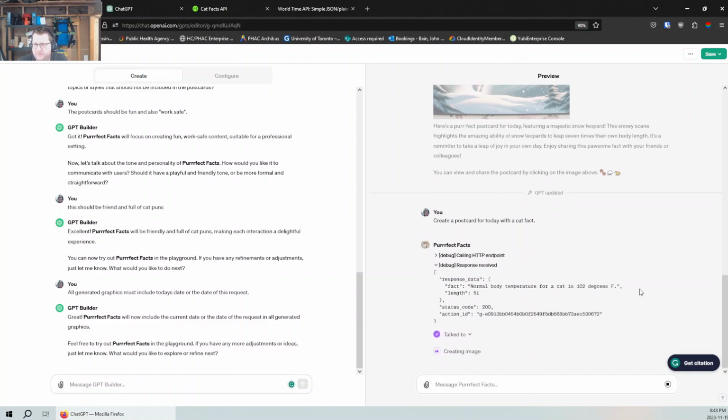So what is the cat fact? Normal body temperature for a cat is 102 degrees. Didn't know that. I think one of the other interesting things is the bot knows we're only interested in the fact. We don't care about how many characters it is, we don't care about the response code. It has somehow zeroed in on this is the desired piece of information we want. So I think that's kind of interesting.